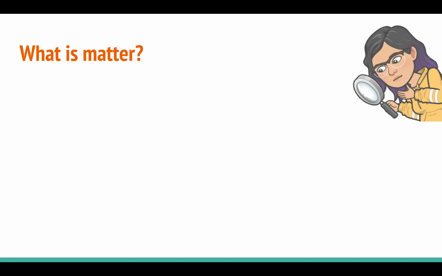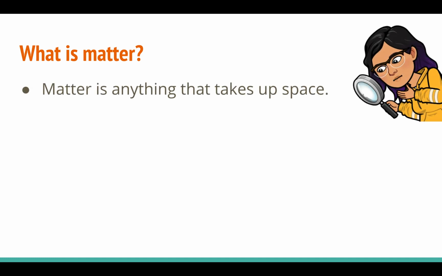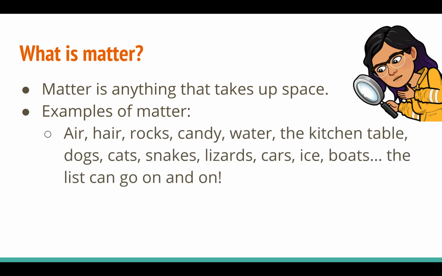So what exactly is matter? Matter is anything that takes up space. Here's a very short list of examples: air, hair, rocks, candy, water, the kitchen table, dogs, cats, snakes, lizards, cars, ice, boats. And I can keep going on forever listing types and examples of matter. The key here is if it takes up space, it's matter. Even stuff we can't see, like air, is matter.